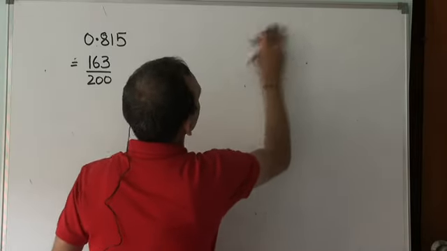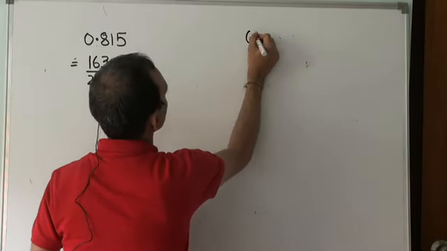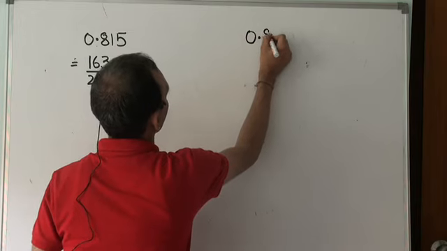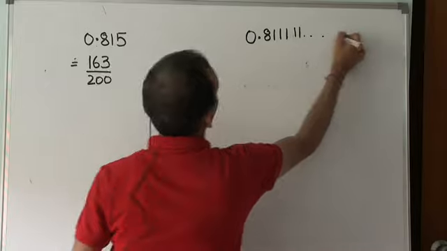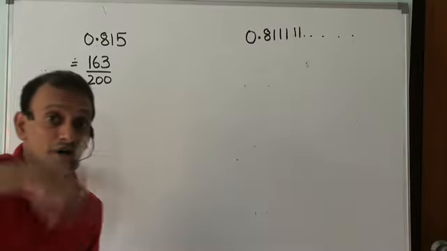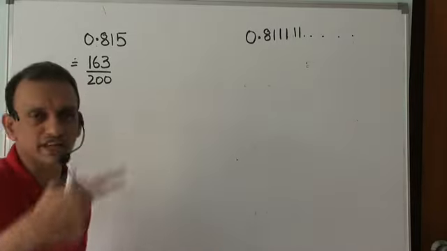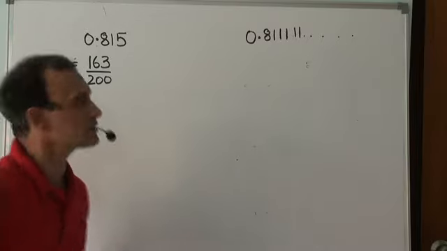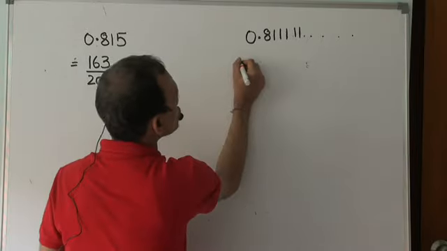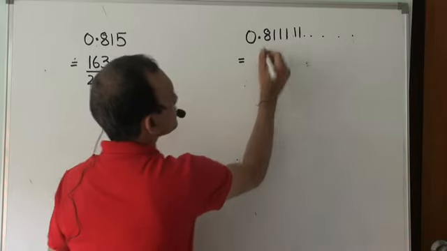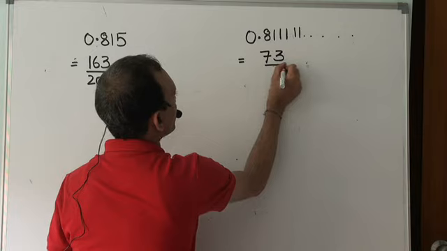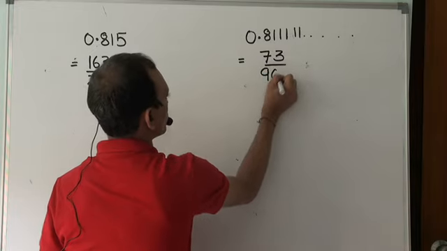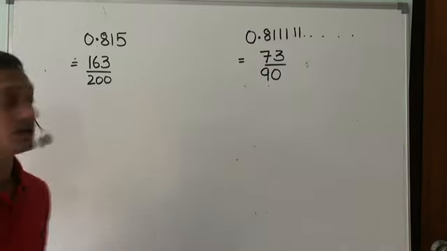The other one was 0.81111, which was a non-terminating but recurring kind of a decimal. This also I could write as a ratio of two integers, 73 divided by 90.